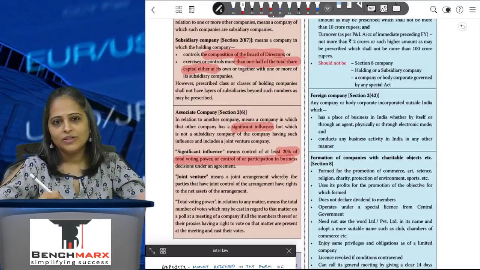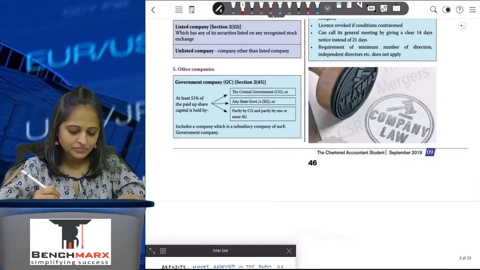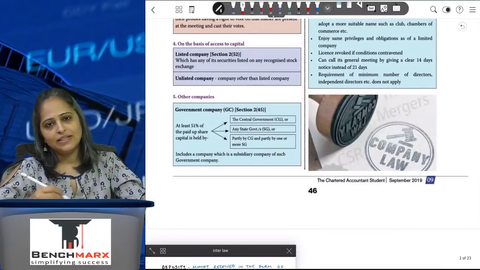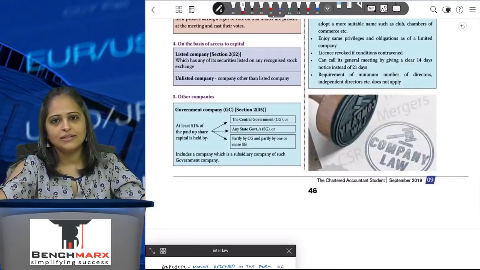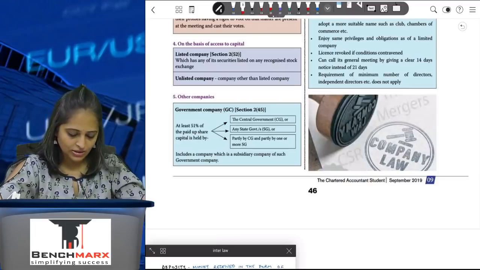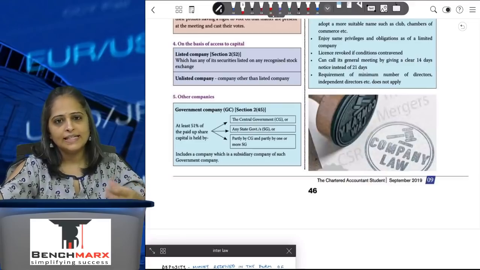Quickly brushing through all of this, because you've already studied it in your foundation, so it doesn't make sense wasting a lot of time here. Then you have the listed company and unlisted company. A listed company is where the shares of the company are listed on a recognized stock exchange. An unlisted company is where the shares are not listed on a recognized stock exchange. A government company is any company where the central government, state government, or any other government holds a stake in the company.